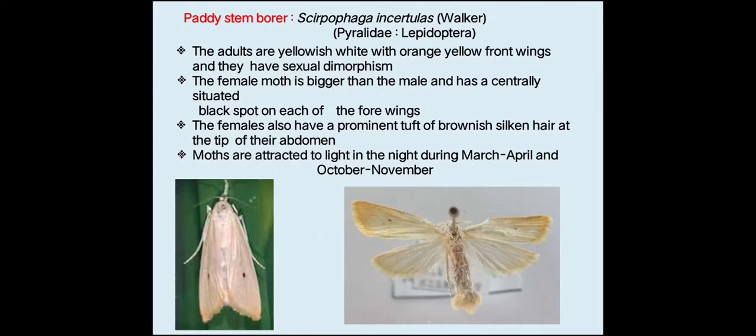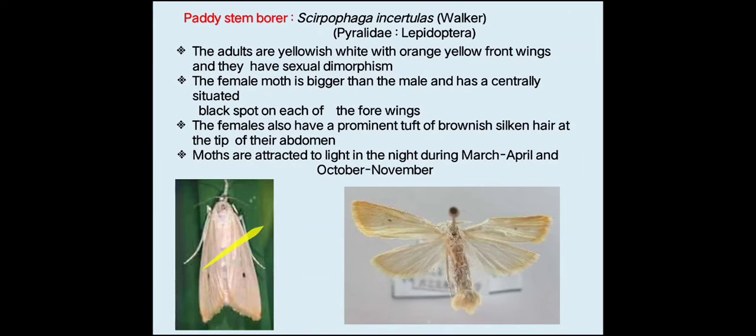The scientific name is Scirpophaga incertulus Walker. Why has the name Walker been given here? Because Walker is the scientist who gave this scientific name to the paddy stem borer. Scirpophaga incertulus belongs to the family Pyralidae and the order is Lepidoptera. Just remember, it belongs to the family Pyralidae and order Lepidoptera.